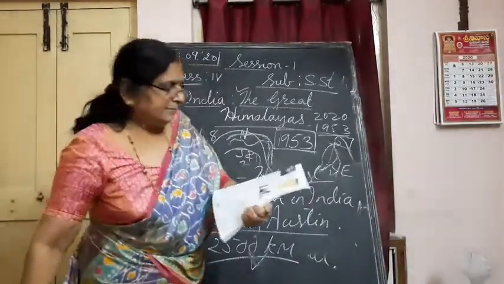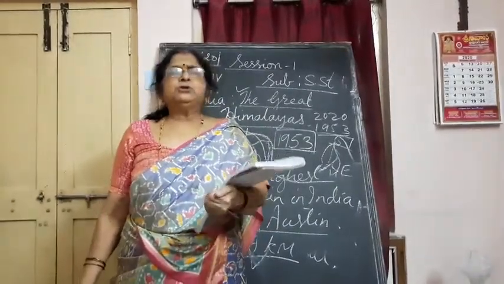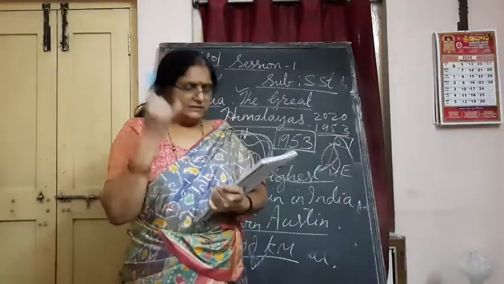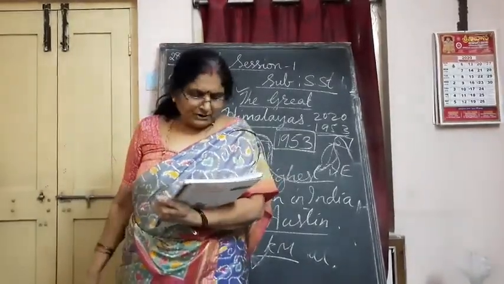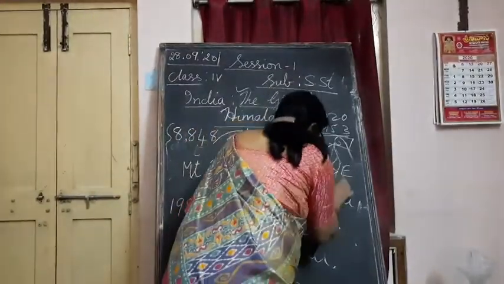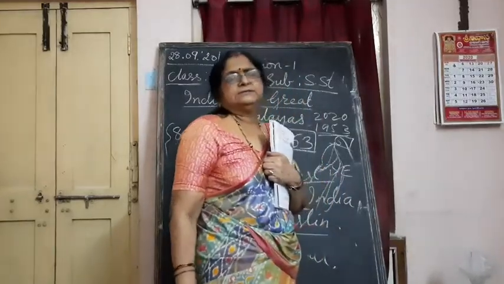Important mountains in them are Jayantiya, Garo, Khasi, Naga, Mizo, Lushai. These mountains are the part of the eastern part, southeastern part of the Himalayan mountains.